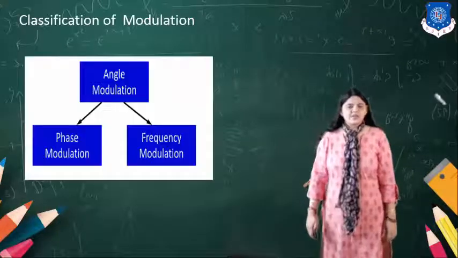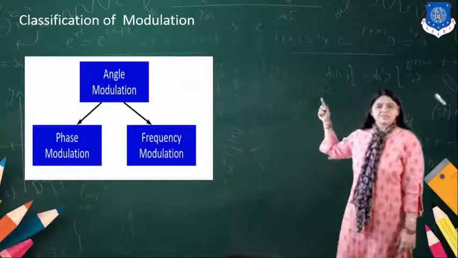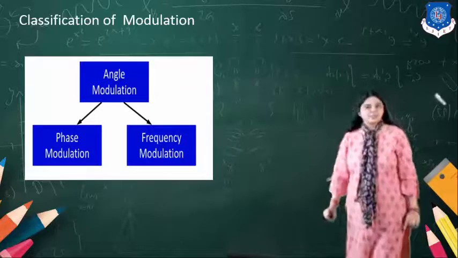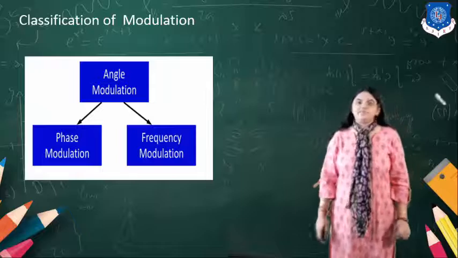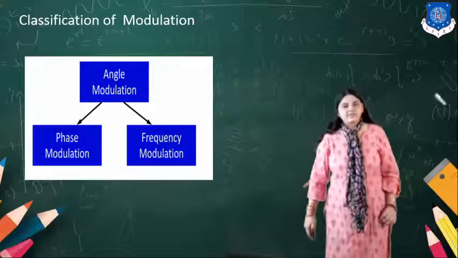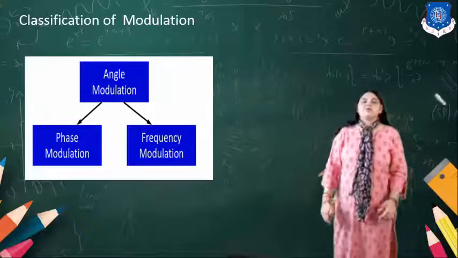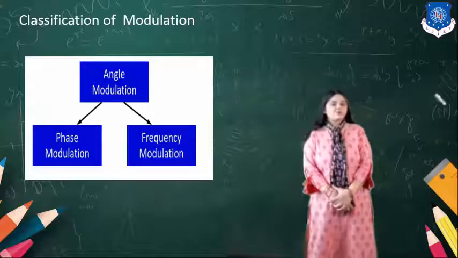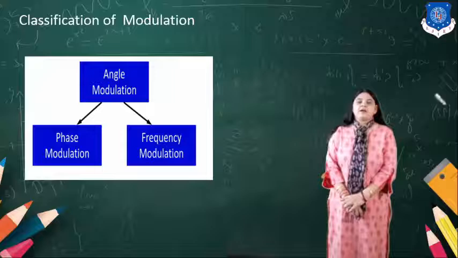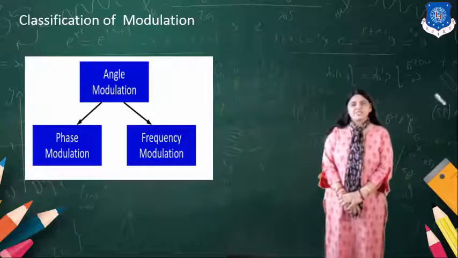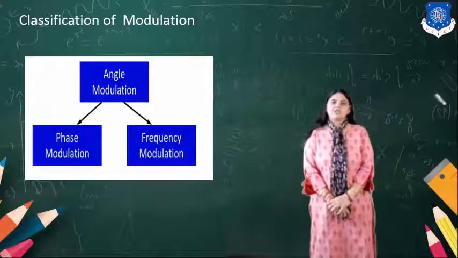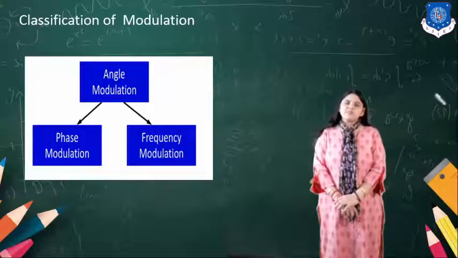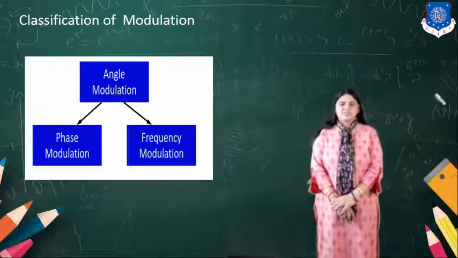The classification of modulation is of two types. One is angle modulation, and it is classified into two categories, phase modulation and frequency modulation. In the last video, we discussed frequency modulation. Today, we are going to discuss phase modulation. Phase modulation is similar to frequency modulation, but there is a minor difference between them.